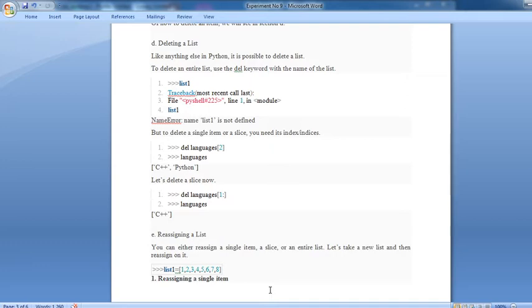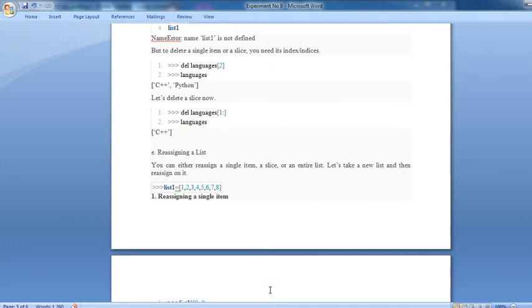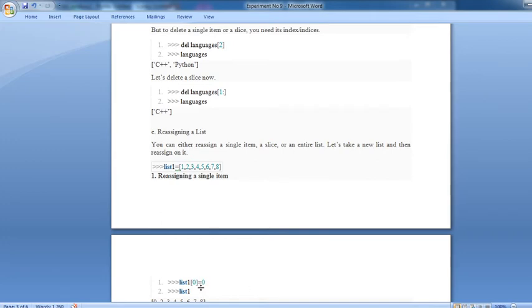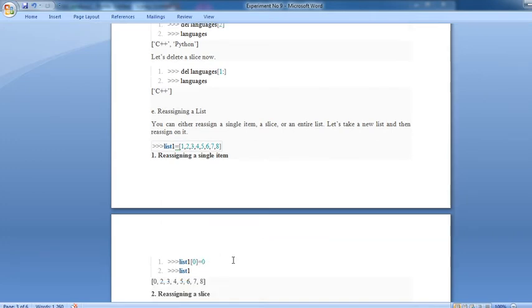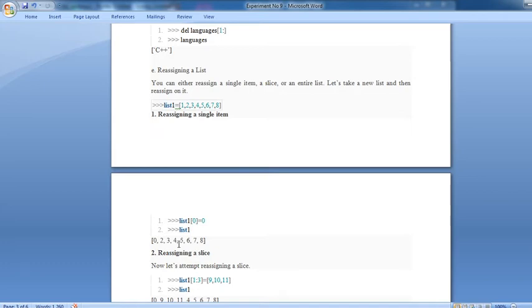Suppose list 1 equals 1, 2, 3, 4, 5, 6, 7, 8. Reassigning a single atom: list 1[0] = 0. The atom at index 0, instead of 1 you want to put 0. Automatically list 1 becomes 0, 2, 3, 4, 5, 6, 7, 8.